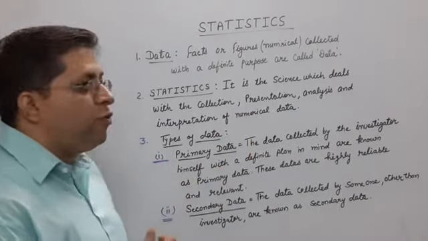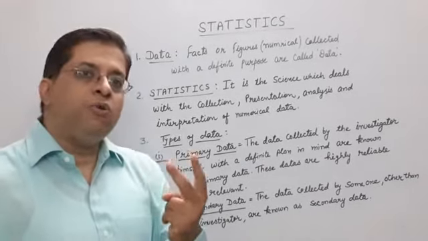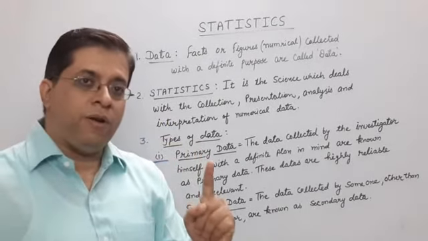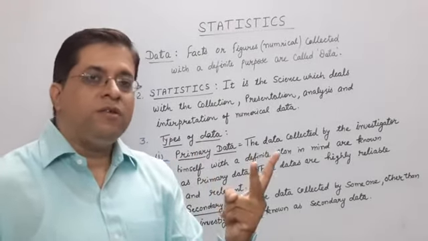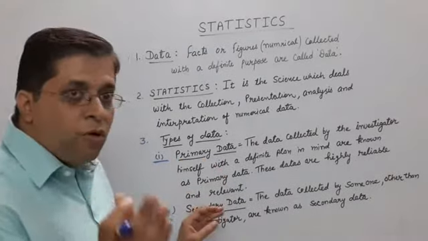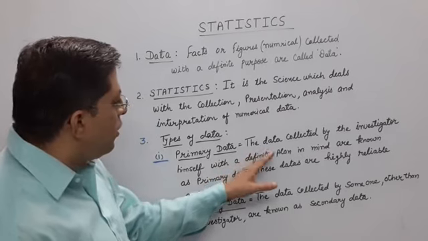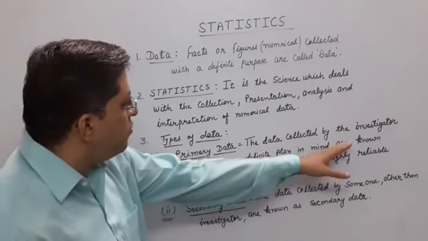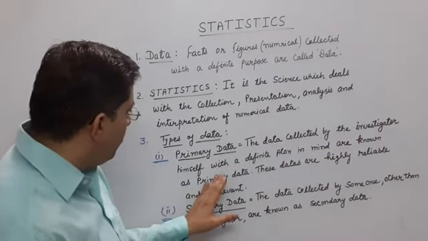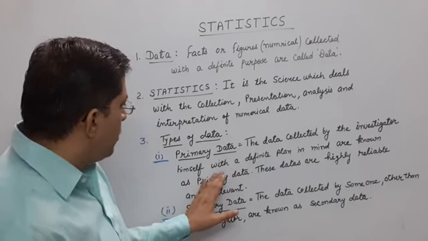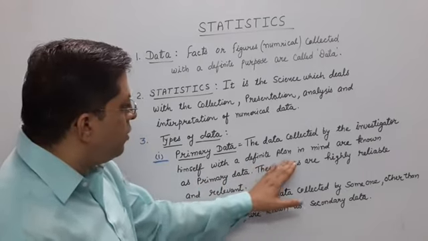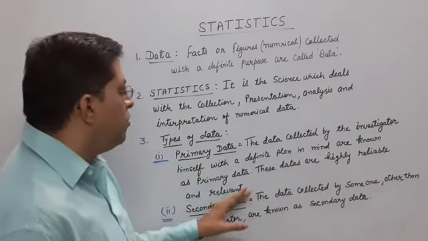Come on, types of data. Generally we have two types of data. One is primary data and the second one is secondary data. What is primary data? Primary data is the data collected by the investigator himself, with a definite plan in mind.